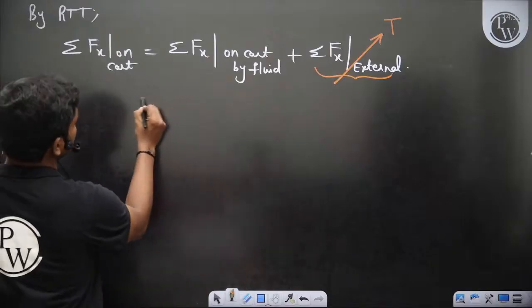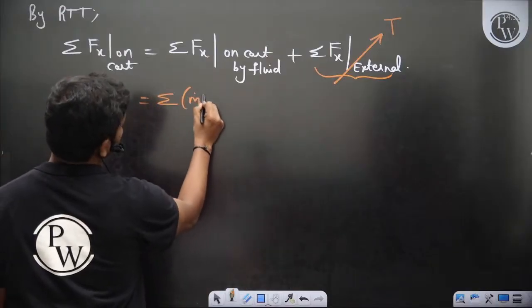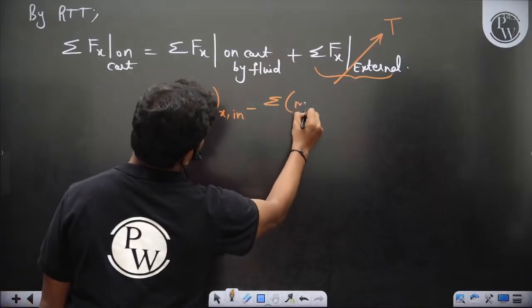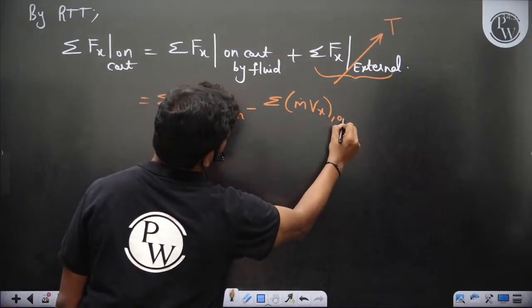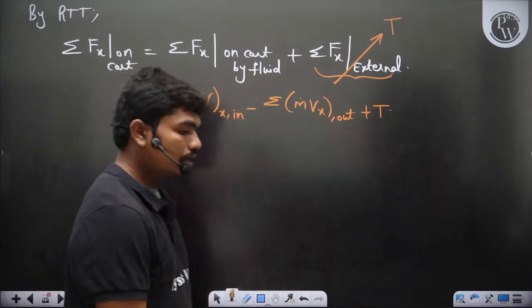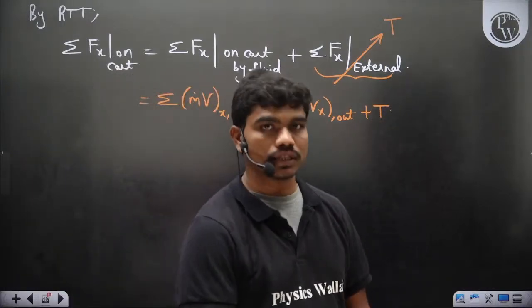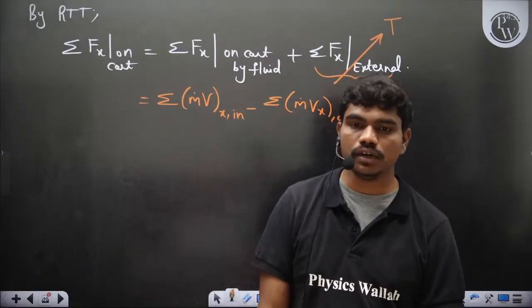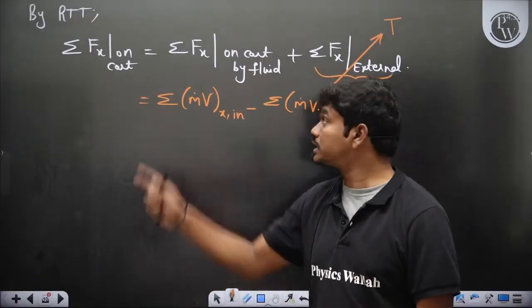This is nothing but summation m dot vx at the inlet minus summation m dot vx at the outlet, plus T. Okay, so this is what you have, because from RTT, the force acted on the control volume by the fluid is nothing but the rate of change of momentum in the x direction of the fluid, in minus out.